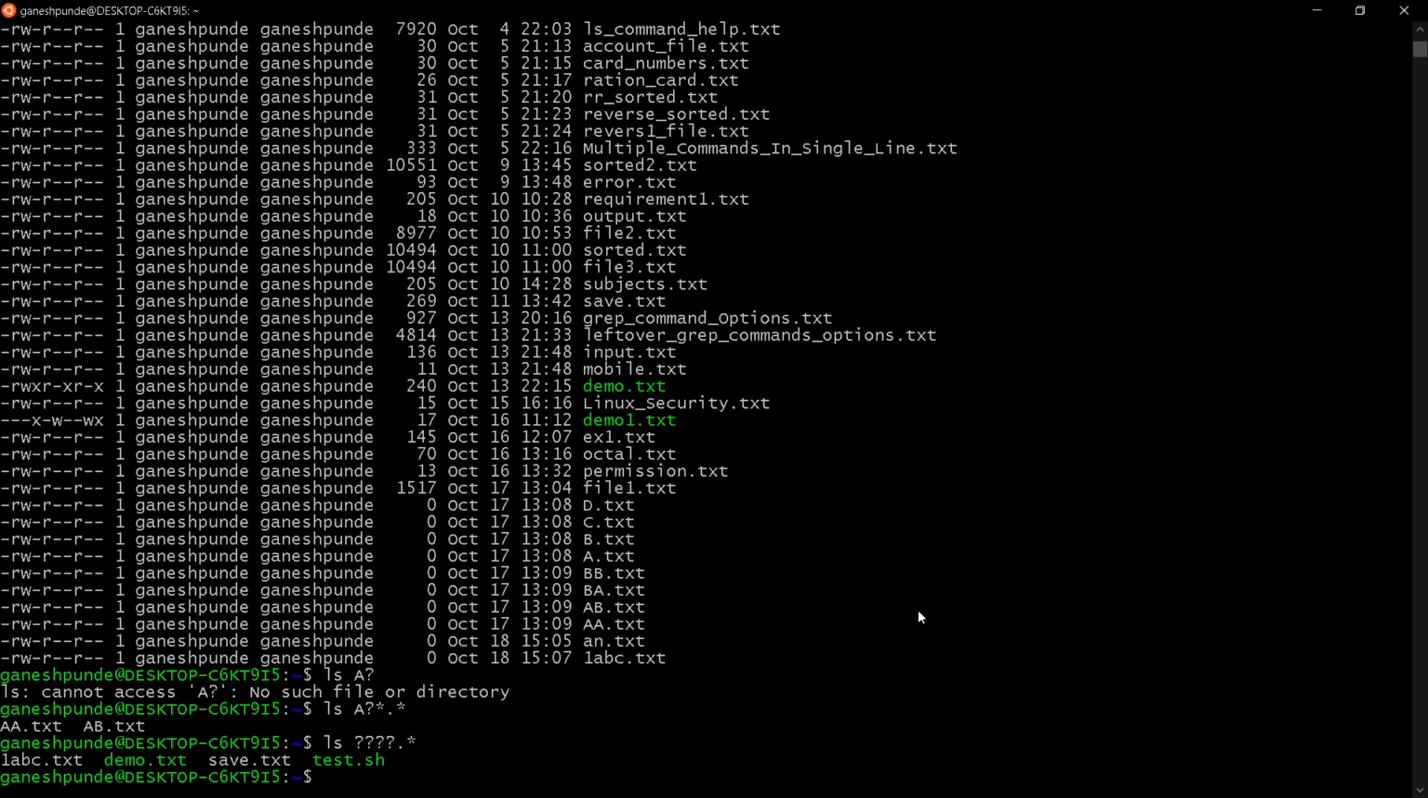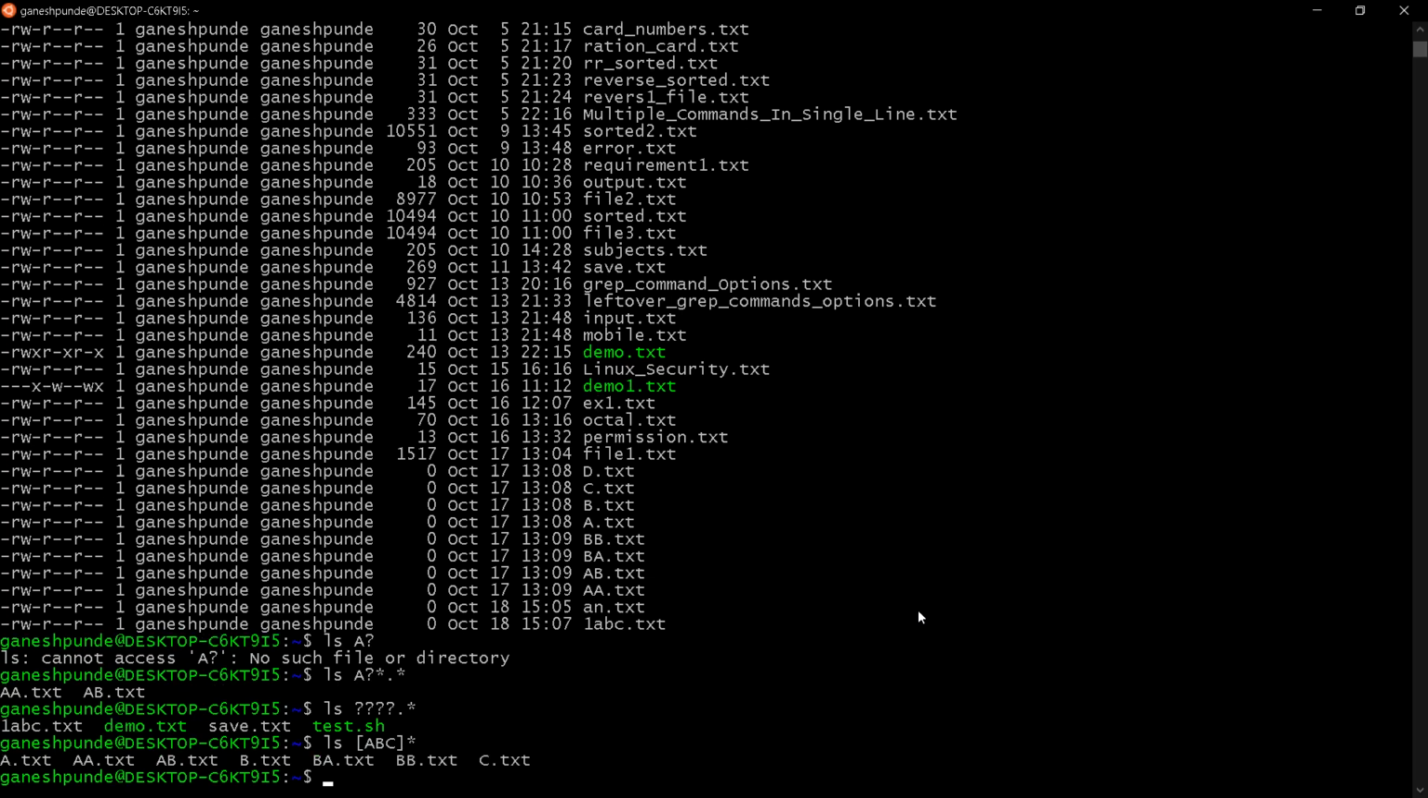Now I want to list out all files where the file name starts with A, B or C, right? So I am saying ls, then A, B, C in brackets, and to represent the extension, star. You can see it is showing a.txt and so on. Basically here this represents a set of characters. So if you want to display file names from this set of characters, you can specify it in the rectangular bracket.